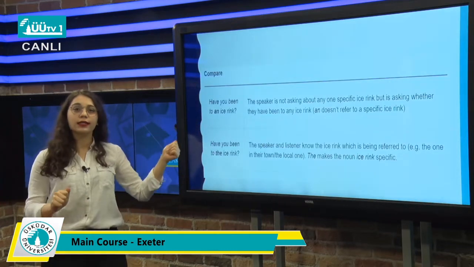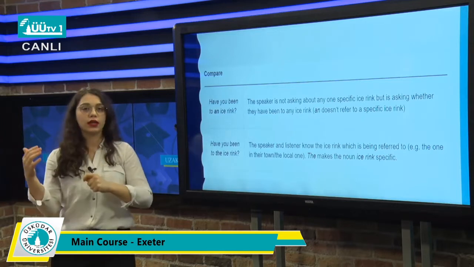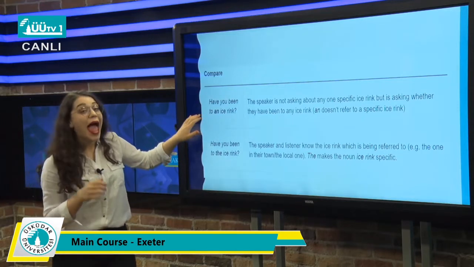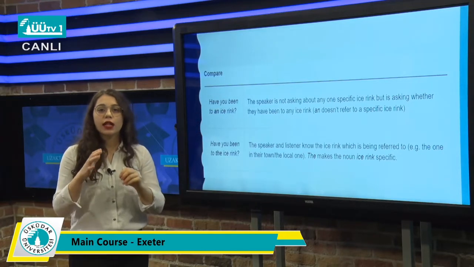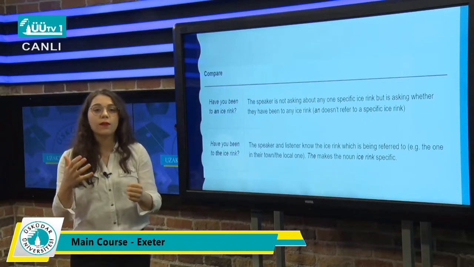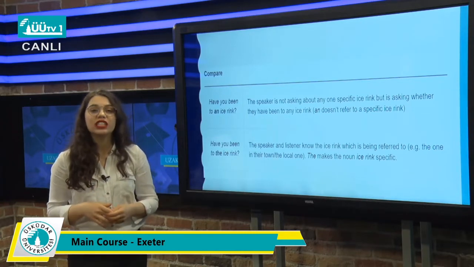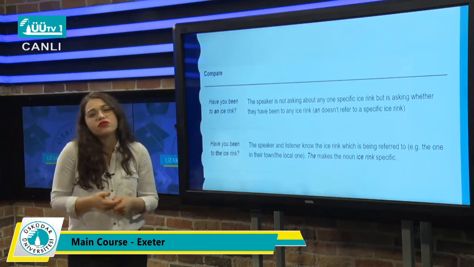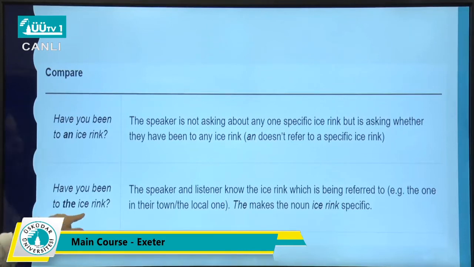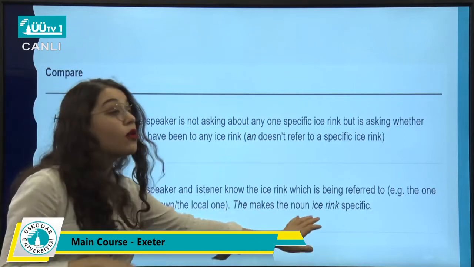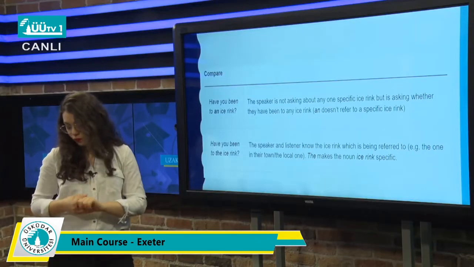So let's compare it with a, an, or the, okay? For example, have you been to an ice rink? It tells us that we're asking, have you ever been to any ice rink. We're not talking about a specific thing. We're talking about a general thing. Have you ever been to a general ice rink? That's the meaning. But have you been to the ice rink? The speaker and the listener know which ice rink we're talking about. So maybe that's in the town or in the town center. And the makes the noun ice rink specific.